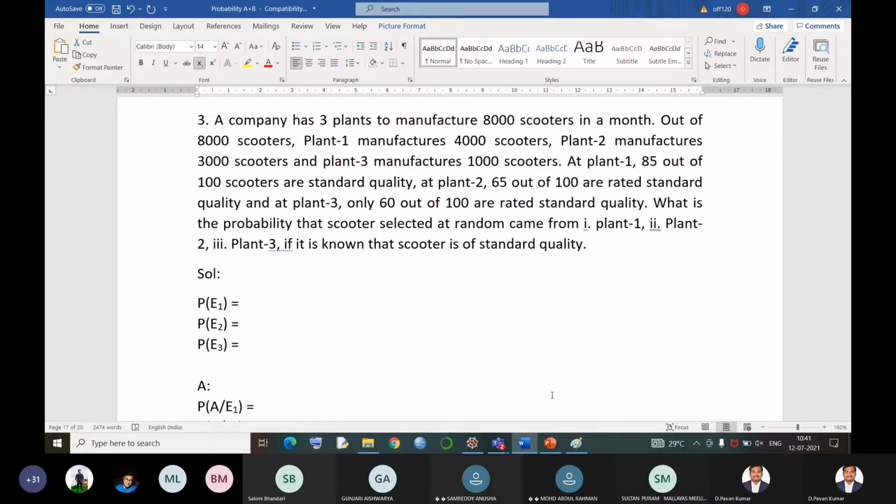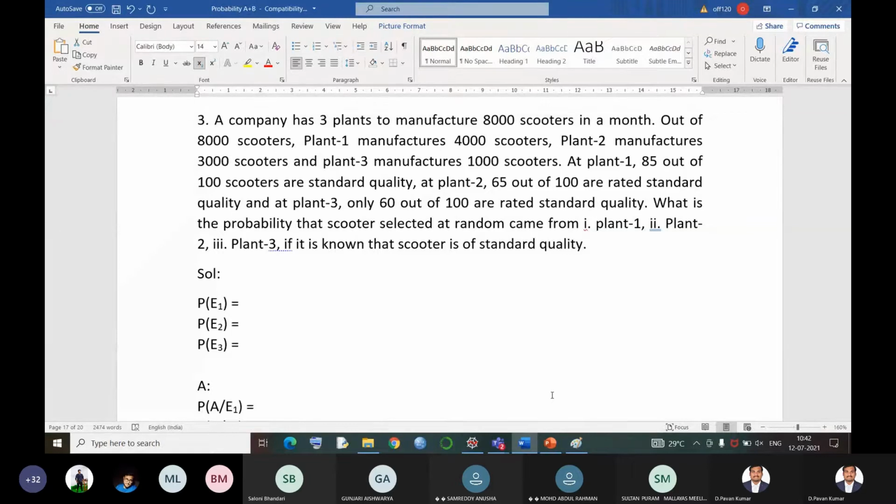At plant 2, 65 out of 100 are standard quality. And at plant 3, only 60 out of 100 are rated as standard quality. So what is the probability that a scooter selected at random came from plant 1, plant 2, plant 3? Three questions, if it is known that the scooter is of standard quality. So they are giving us a condition on standard quality scooter. Okay, that is the condition.